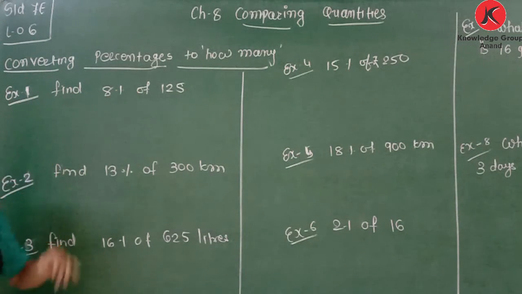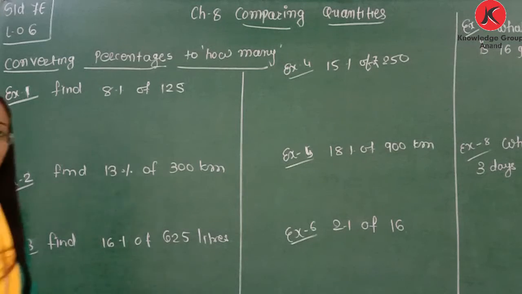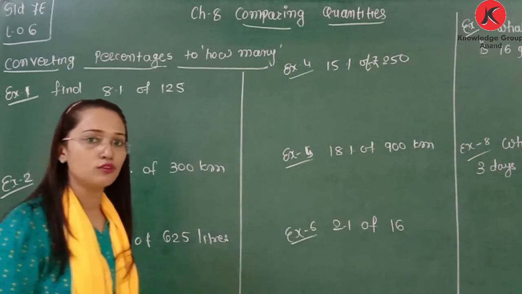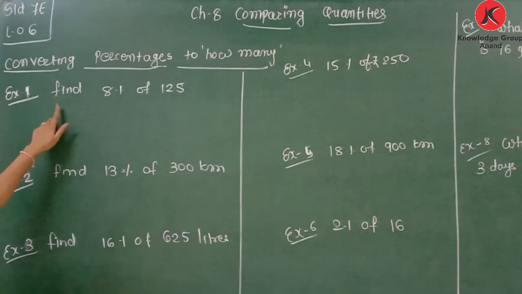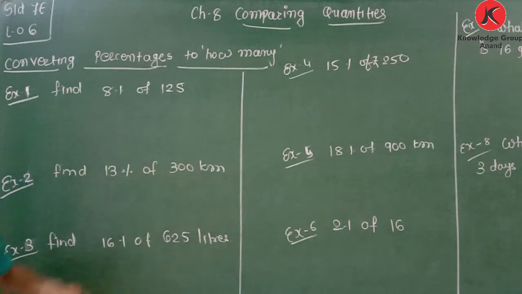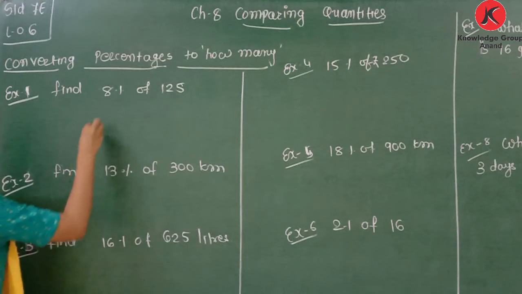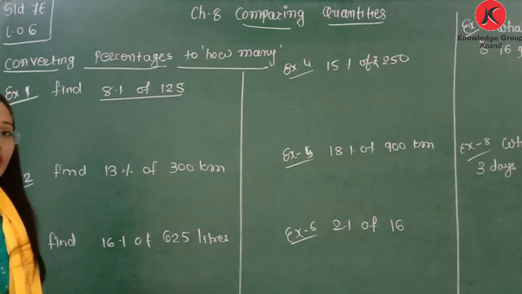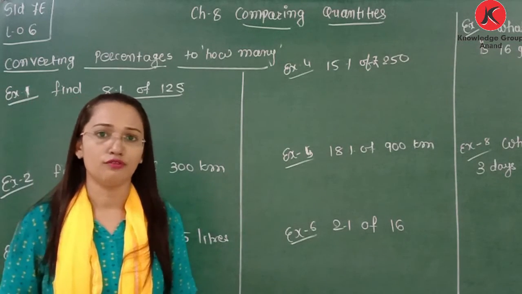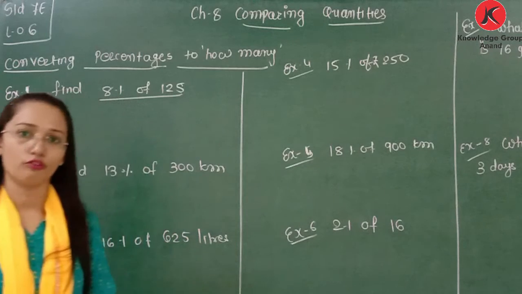Converting percentage to how many means percentage of some number is given and you need to find what is that answer. So let's take an example, find 8% of 125. So what is the question? 8% of 125. Now in a previous chapter, decimal and fraction, we learned the operator of.